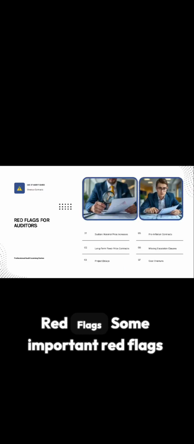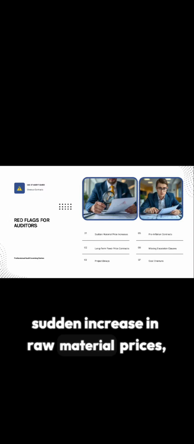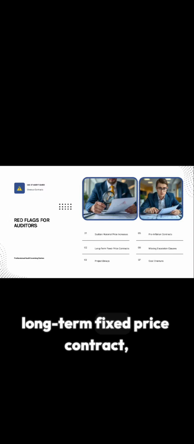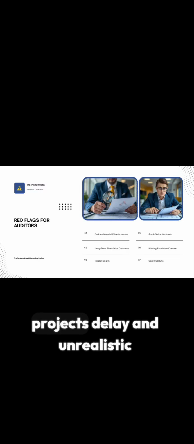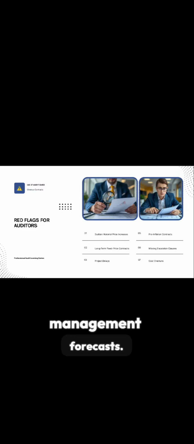Point number 6. Important IAS 37 concept. Under IAS 37, provision is legally measured at the lower of cost to fulfill the contract or cost to exit the contract. Point number 7. Red flags. Some important red flags include sudden increase in raw material prices, long-term fixed price contract, projects delay, and unrealistic management forecasts.